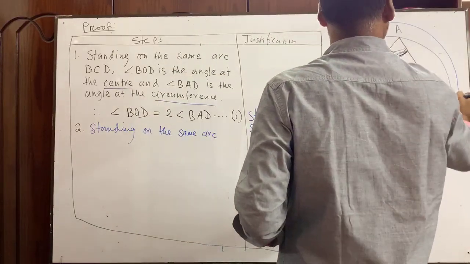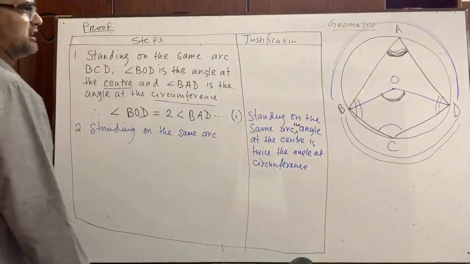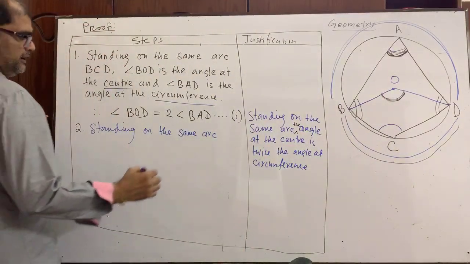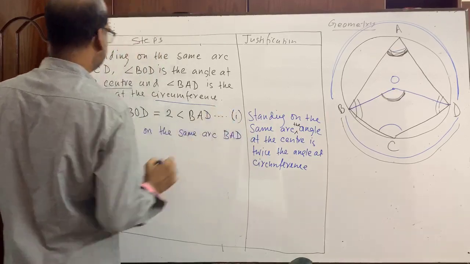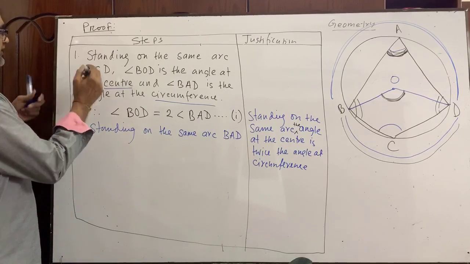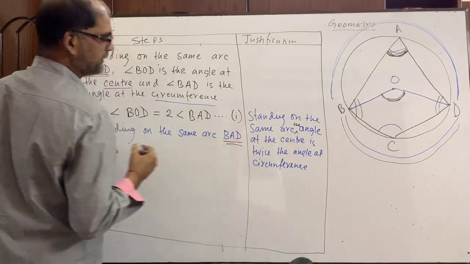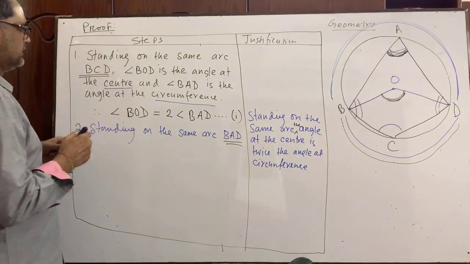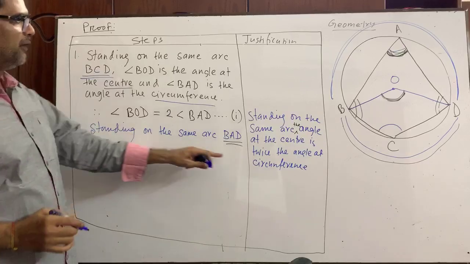This arc is to be considered now. Standing on the same arc BAD, give emphasis here, BAD. Here it was BCD, please pay attention. Here it was BCD, now it is BAD, okay.